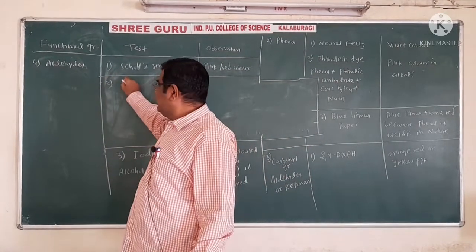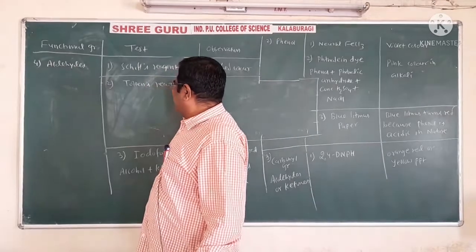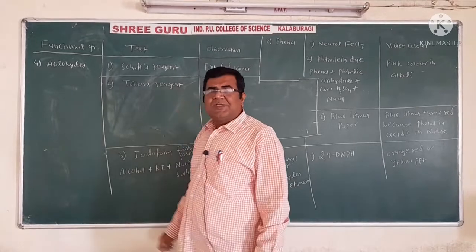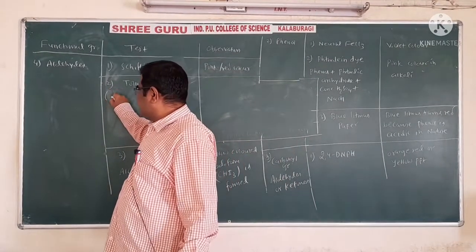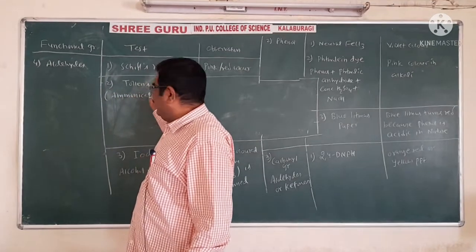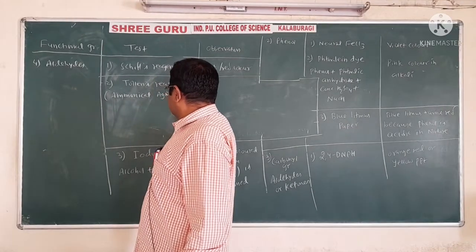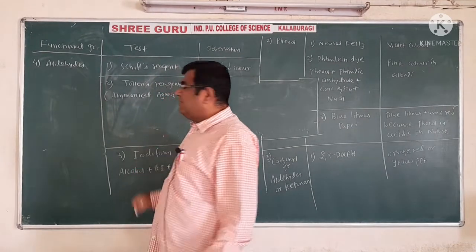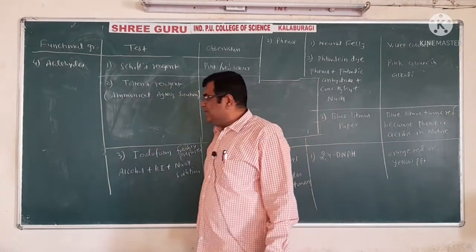The other is Tollens reagent, a very important part in the theory examination also. So the examiner may ask what is Tollens reagent. We can say that Tollens reagent is nothing but ammoniacal silver nitrate solution. What exactly is the reaction of Tollens reagent?